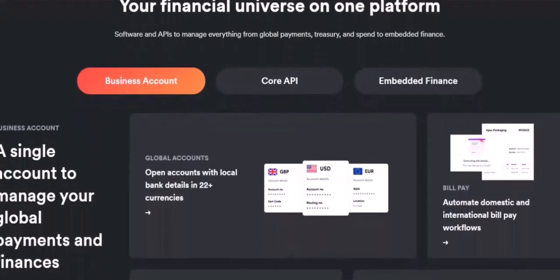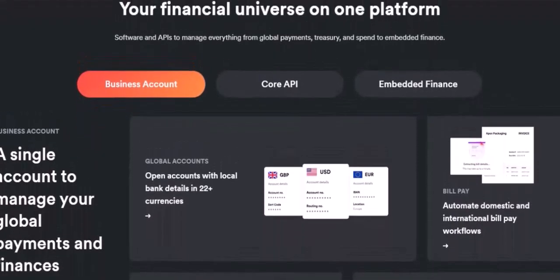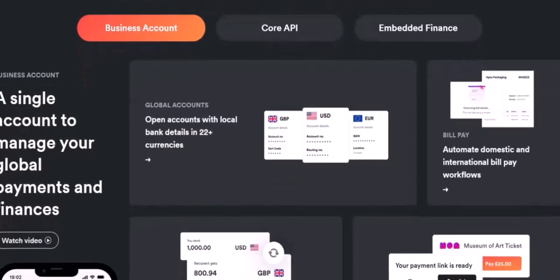Airwallex also allows you to set specific transaction limits on corporate cards issued through their platform. These can be daily, weekly, monthly, quarterly, yearly, or even an all-time limit, giving businesses granular control over spending. The default transaction limit for cards is typically $50,000 or its equivalent. If you require higher limits, you generally need to contact their customer support team.